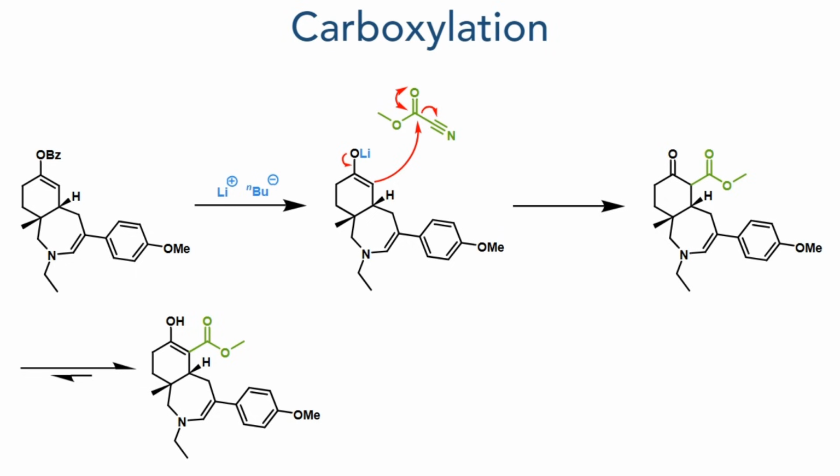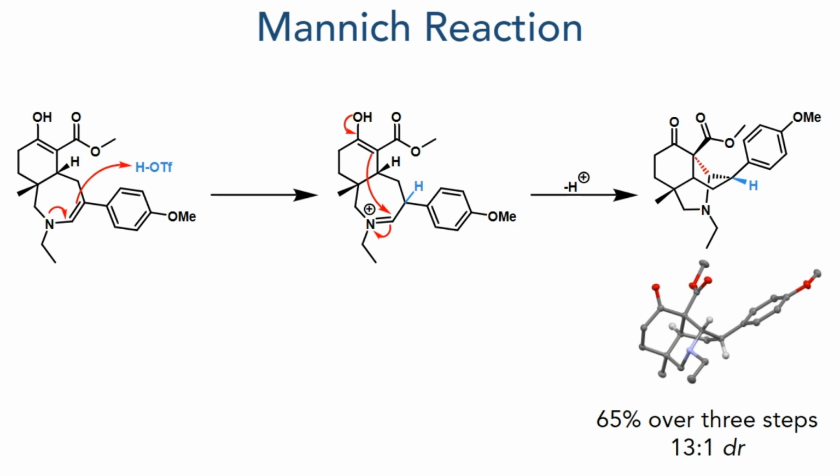Taking the compound forward, it was reacted with n-butyllithium, forming a lithium enolate. Mander's reagent was then added, and this is attacked by the lithium enolate, eliminating cyanide and introducing the ester group alpha to the ketone. The reaction mixture was evaporated, and the residue was taken forward to a Mannich reaction without further purification. Triflic acid was added, and this protonates the enamine, forming an electrophilic iminium compound. Attack from the enol group forms a new carbon-carbon bond, producing the target compound with a 65% yield over 3 steps, with a 13-to-1 DR.